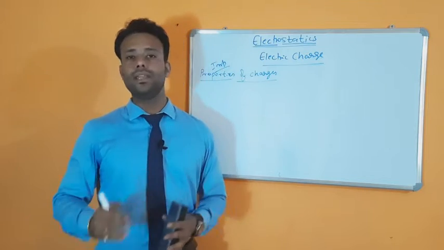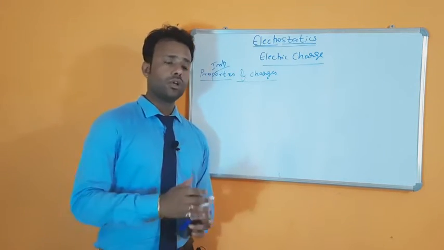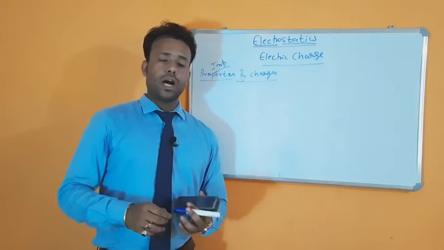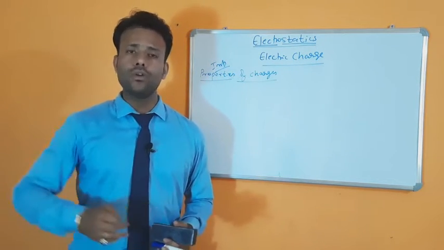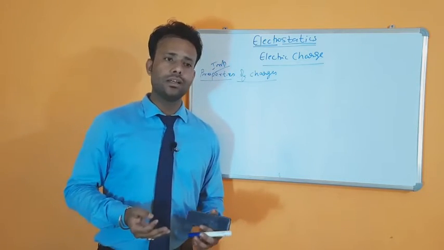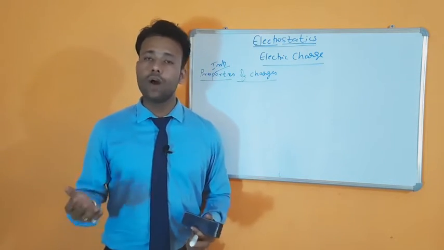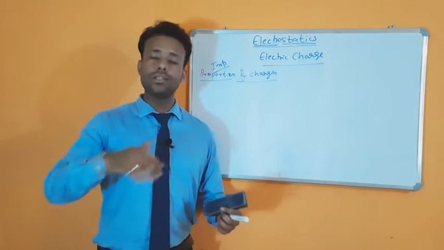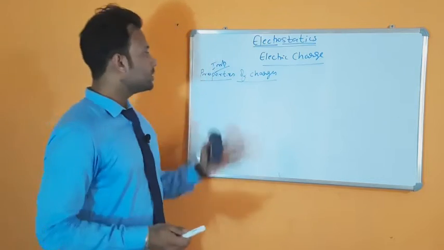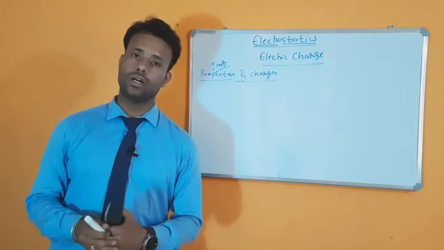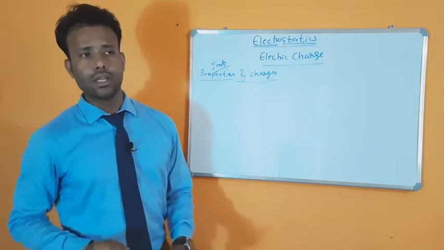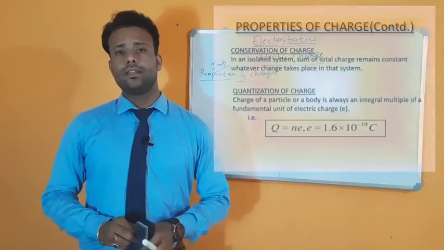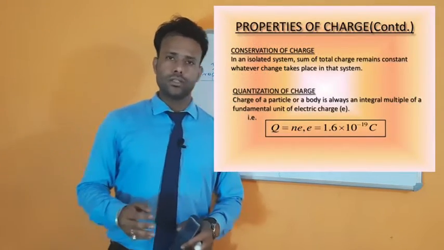It means how it behaves when brought close to another charge, right? How it creates the electrical field, how it behaves in the electrical field, how it creates a magnetic field, how it behaves in the magnetic field. We know all these things about them, right? So let us discuss the properties of charge. The very first property is the conservation of charge.